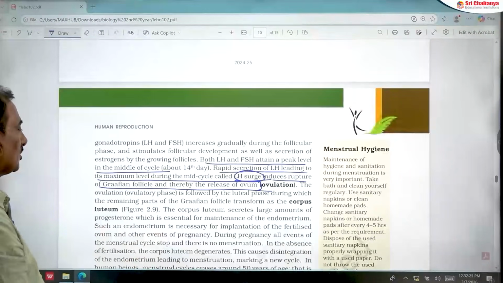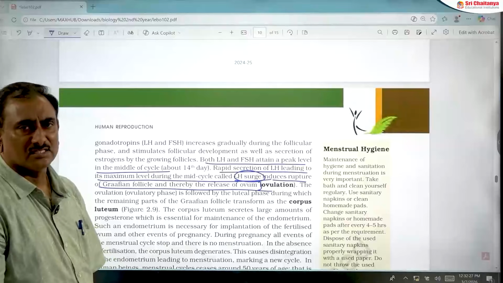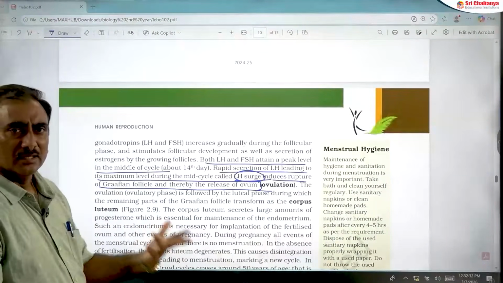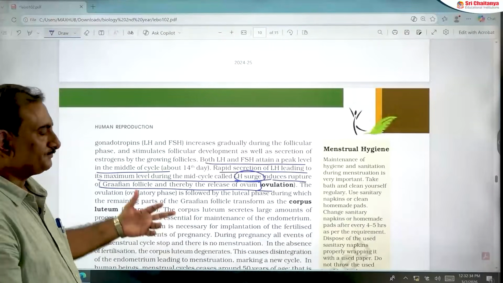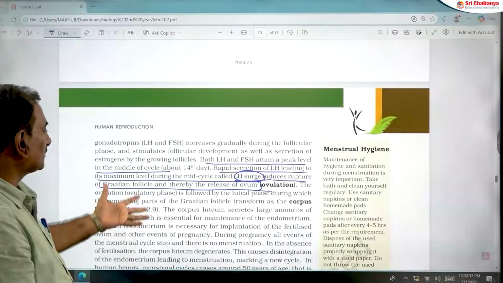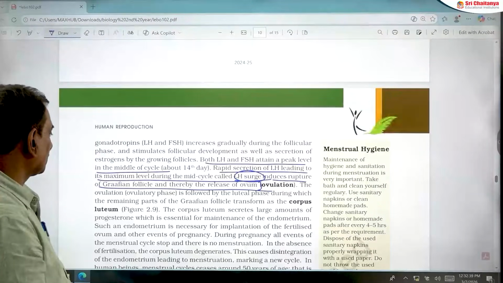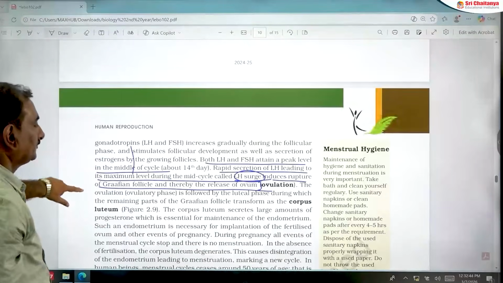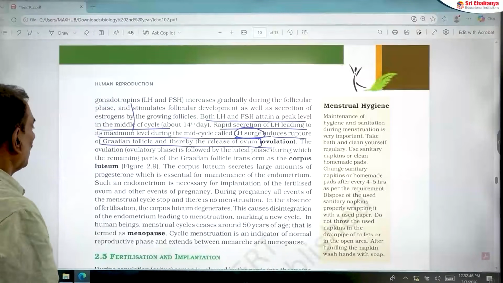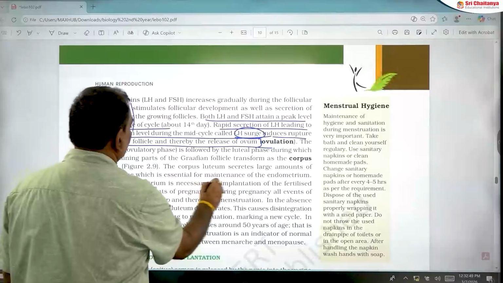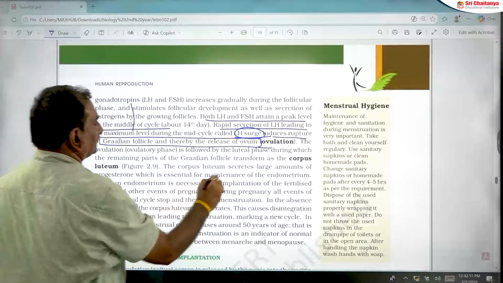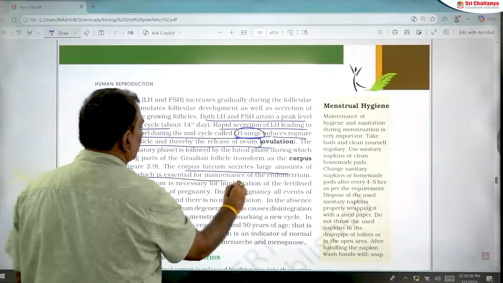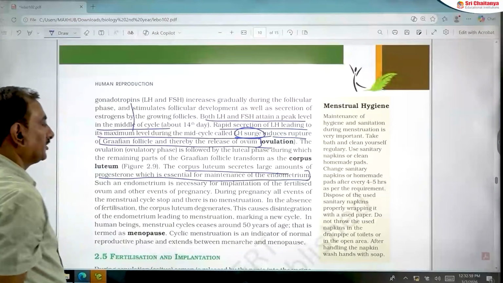The last phase is called the luteal phase, also called the secretory phase. It is fixed at 14 days. In the luteal phase, corpus luteum is formed and there is more secretion of progesterone. Corpus luteum secretes large amounts of progesterone, which is essential for maintenance of endometrium. This is a very important point.